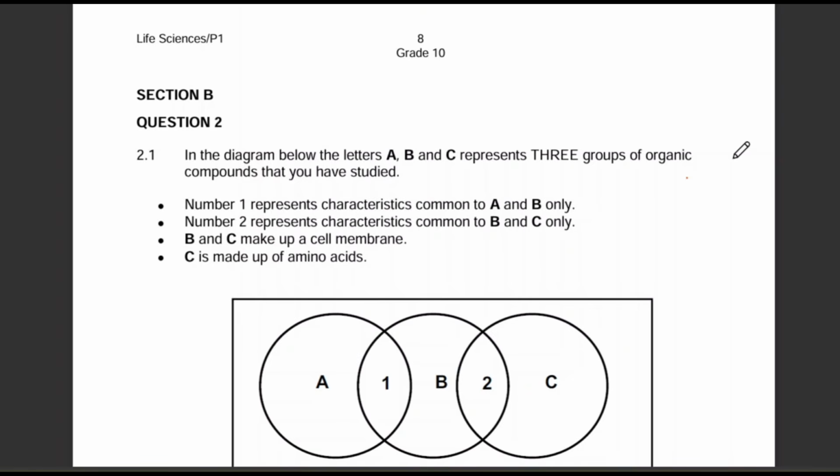So the section itself or the topic itself is not difficult because you are just learning about groups of organic compounds, right, that you do in class. So you speak about carbohydrates, you speak about proteins, you speak about lipids, then a little bit about vitamins and minerals, then you speak about water and fiber. That's it, right? And we are basically speaking about food that we consume and the main functions or the nutrients that we get from the food that we consume, essentially for our cells, our tissue, our body to function. So this is a very lovely question. Let us go through it.